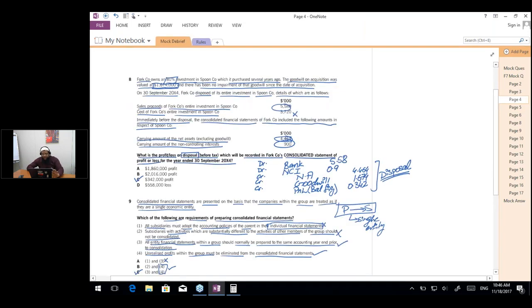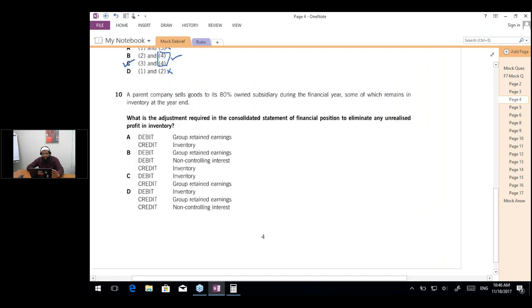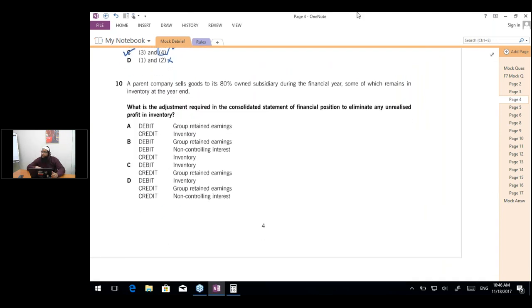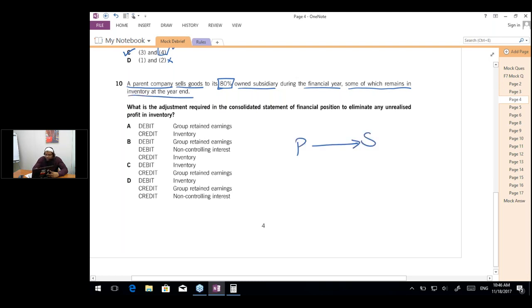Okay, so moving back onto the previous slide, we are done till question number 9. Now let's read question number 10. The question says that a parent company sells goods to its 80% owned subsidiary during the financial year, some of which remains in the inventory at the year end. So this means that the profits of the parent would have been overstated and the inventory of the subsidiary would have been overstated. What is the adjustment required in the consolidated statement of financial position to eliminate any unrealized profits in the inventory? So what is the entry required?